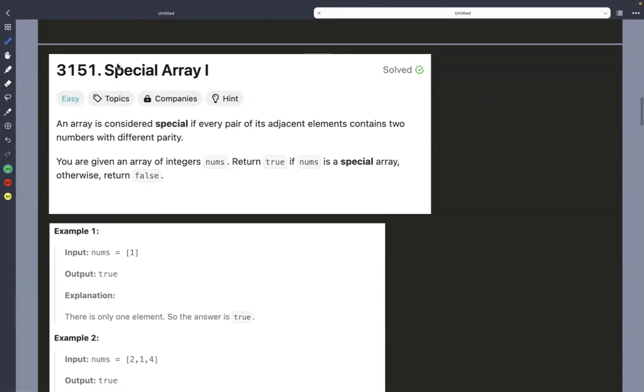Today's question is easy. The question is marked easy, and the logic is also very simple. You don't have to think too much about the solution for this question. Okay, so what does the question say?